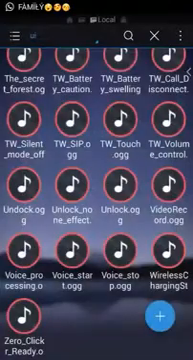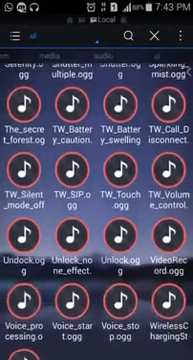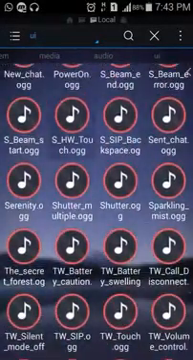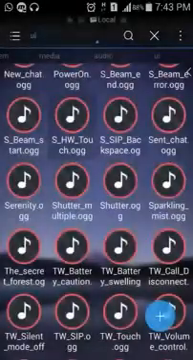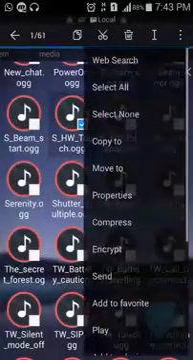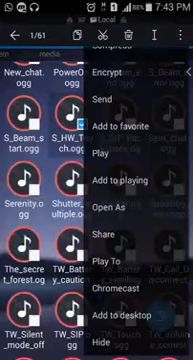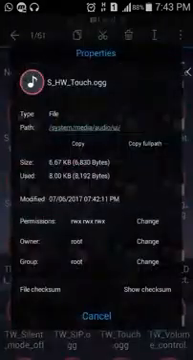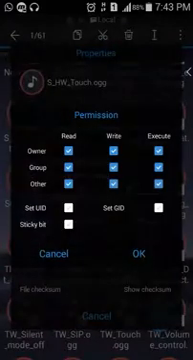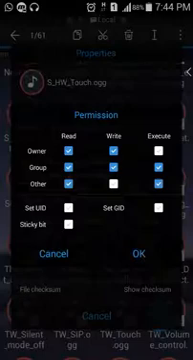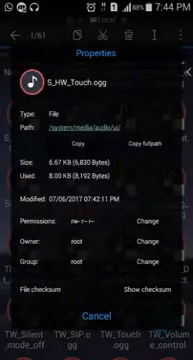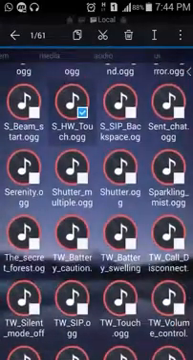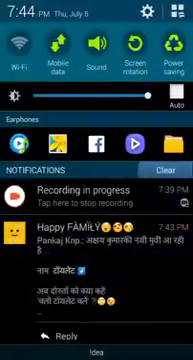So where is that? Let me find it. The permissions must be changed to RW-R-R. Properties, change. The permission should be changed like RW, R, R. That's all. Now click on OK and restart your device. This must be working. Thank you, and have a